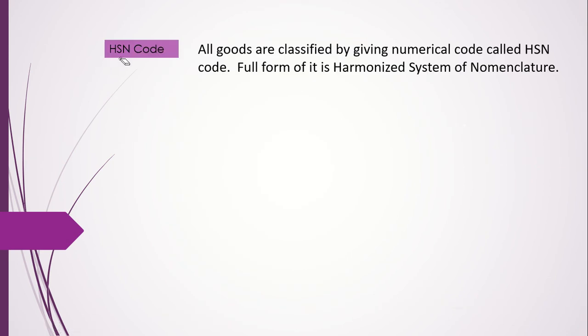Now, HSN code we had seen in that invoice, right? All goods are classified by giving numerical codes called HSN codes. Full form of it is Harmonized System of Nomenclature. Nomenclature means giving names, right? So they just want to make the system harmonized. Instead of giving different names, enter the code, it's better in the computer system also. So there is a code given for each kind of goods, and that code is called HSN code. You are not expected to remember these codes, of course.